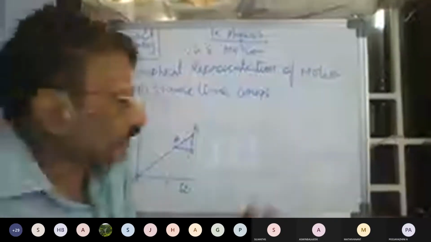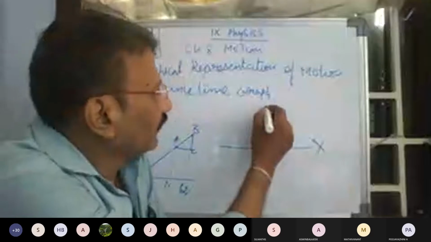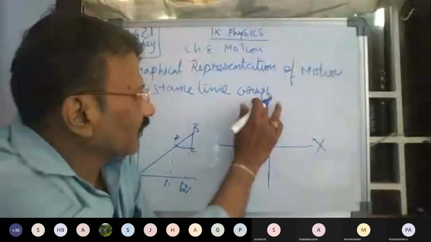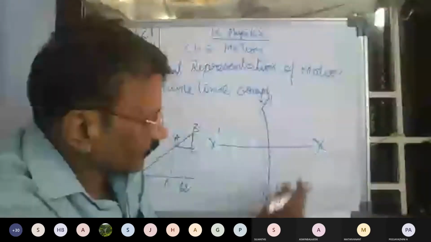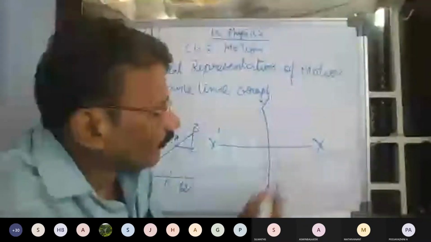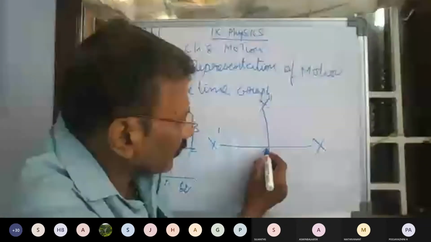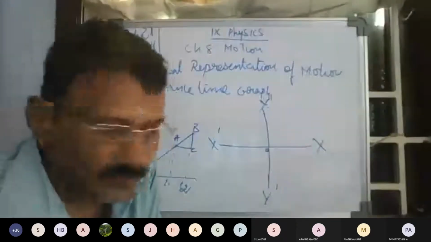See here, if you are having a graph like this, this is the x-axis, and this is the y-axis, and this is x-dash and y-dash. The value here is 0. It is called the origin. Can I clear that?